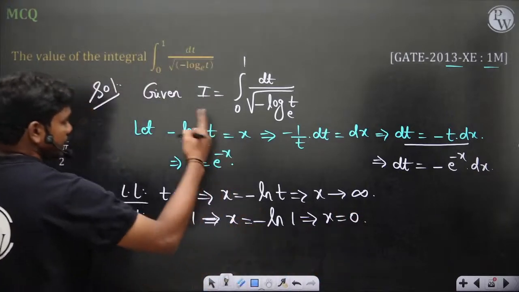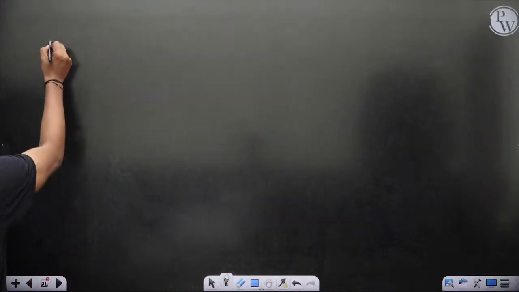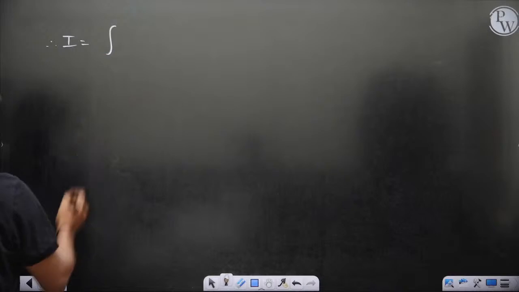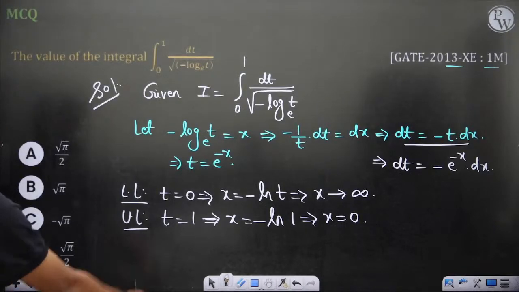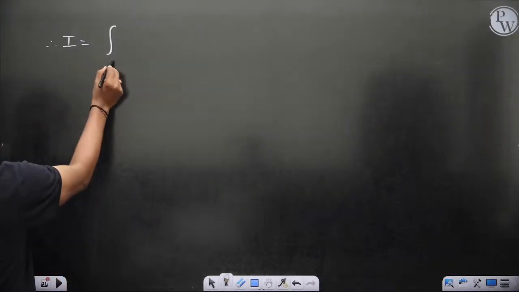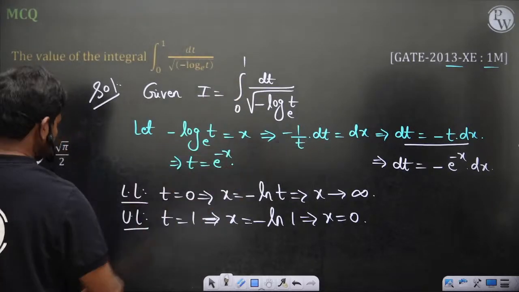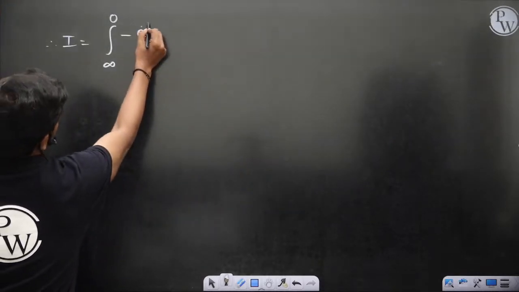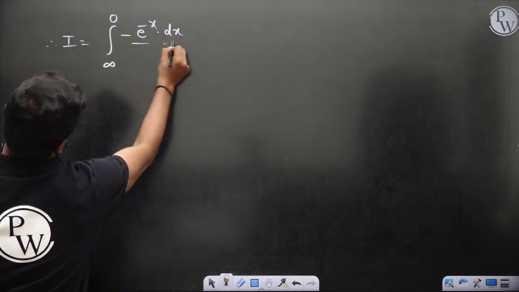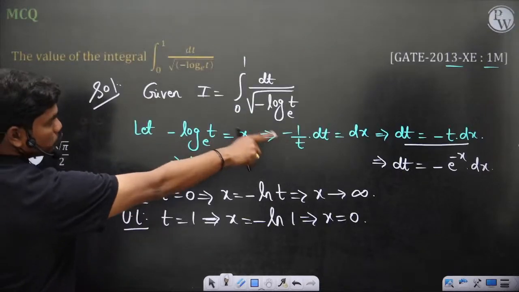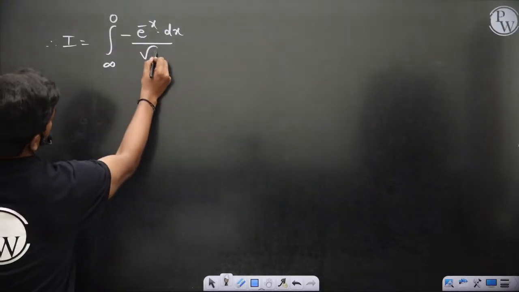So this integral gets converted to I is equal to the integral, lower limit infinity, upper limit 0, of minus e power minus x dx by root x. Okay, so you have square root of x.